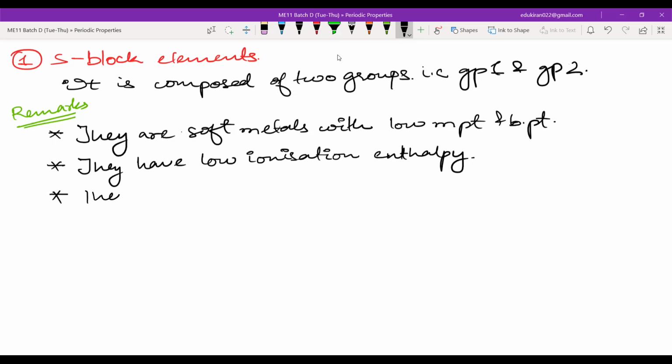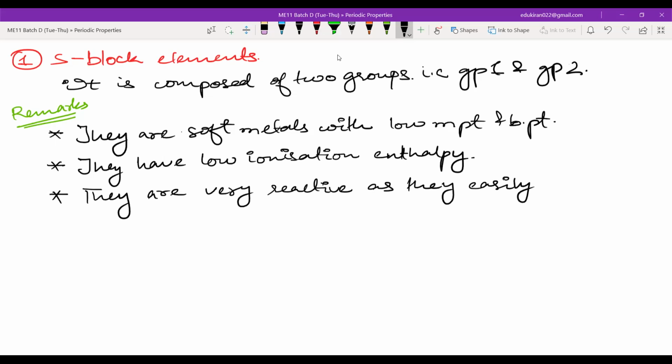They are very reactive, as they easily lose electrons. Write the last point: they are good reducing agents.